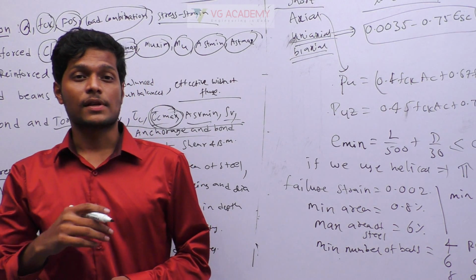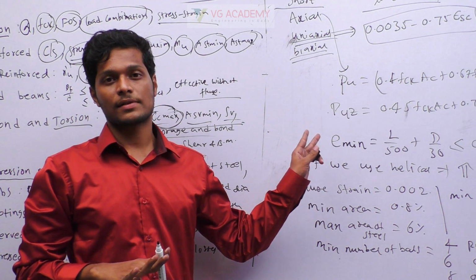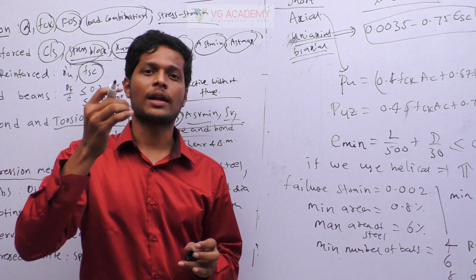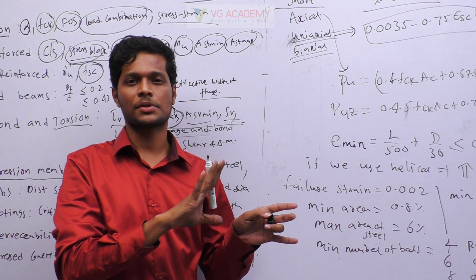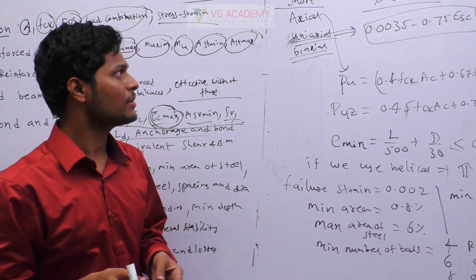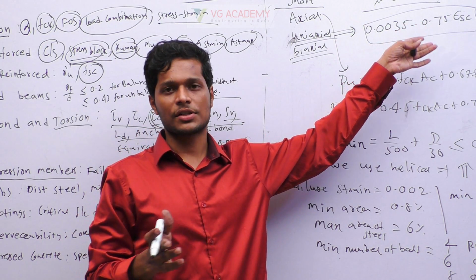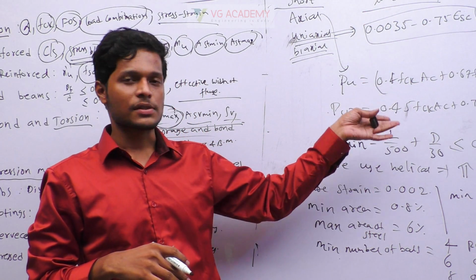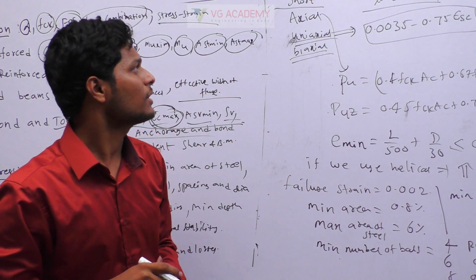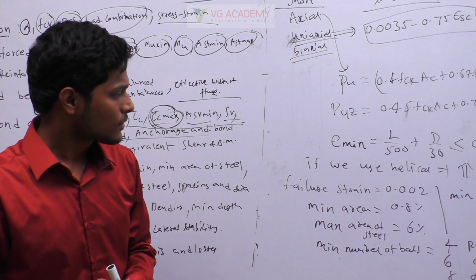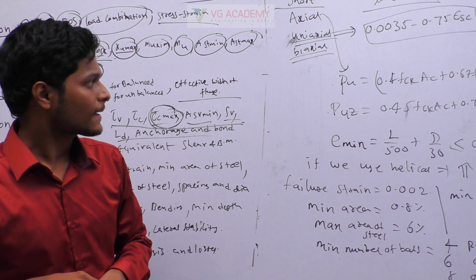And for biaxial, it is highly unlikely to get a question from biaxial. But biaxial has one interaction equation. Just see that equation, or else you can leave that biaxial equation. And for long columns, we have the reduction factor. Just see that reduction factor and leave long columns. Okay, so those are some important things that I can say here.